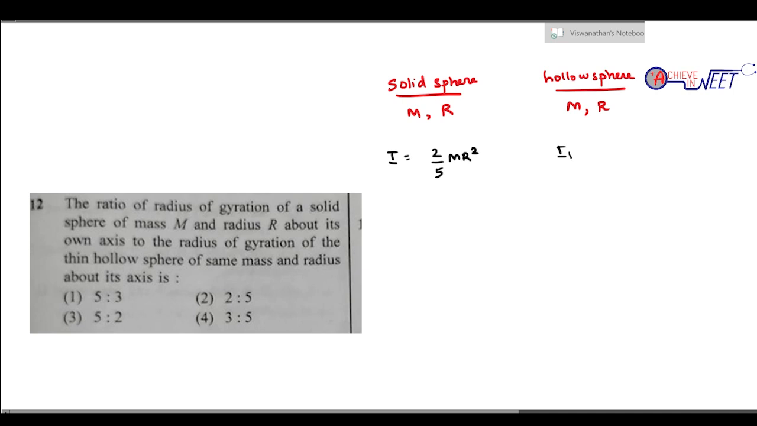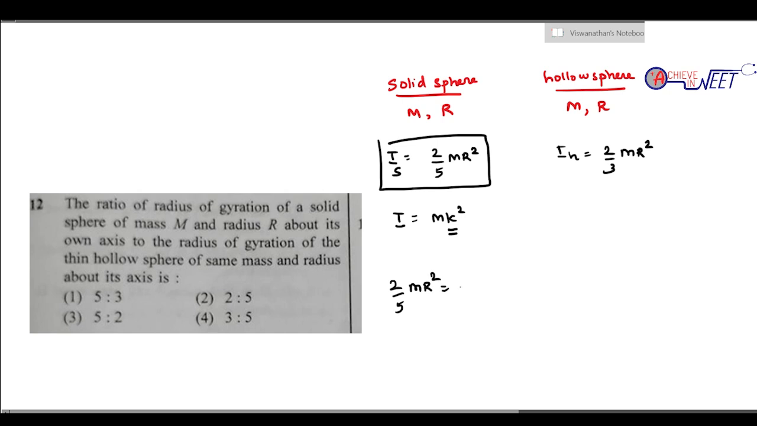Moment of inertia of a hollow sphere, IH வந்து is going to be 2 by 3 mr square. So what is the formula for radius of gyration? Given moment of inertia is mk square, where k is the radius of gyration. So solid sphere oda moment of inertia is 2 by 5 mr square, so 2 by 5 mr square is equal to mk square. So m and m cancel pattu, so k oda value enna, root of 2 by 5 r.